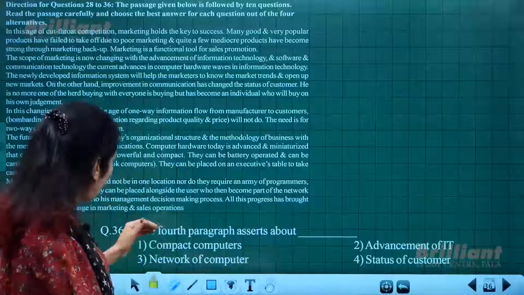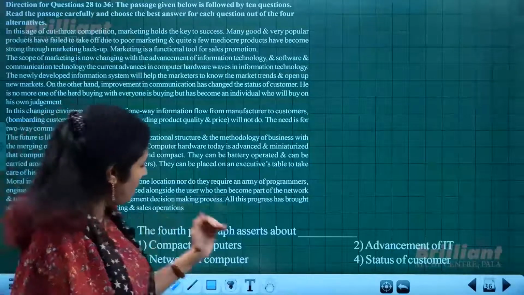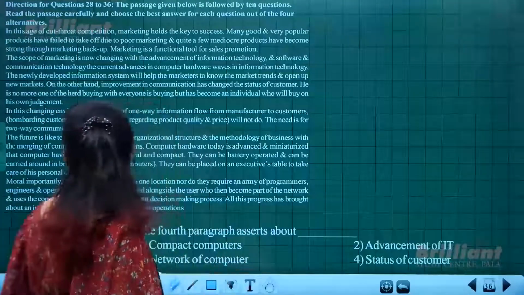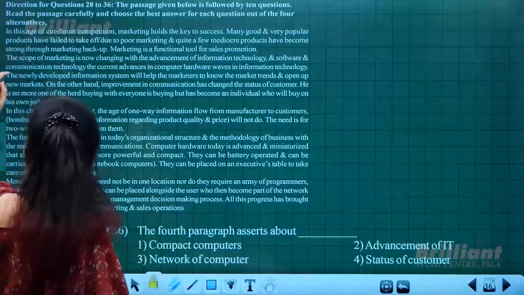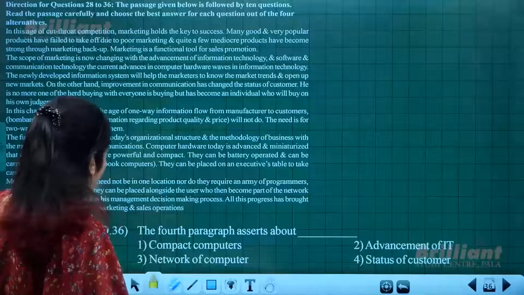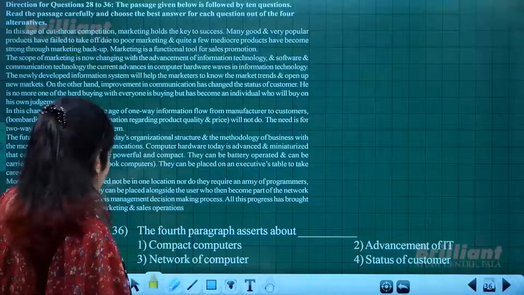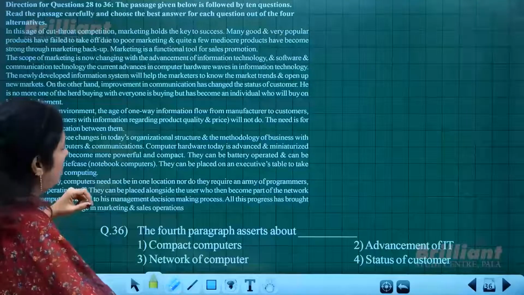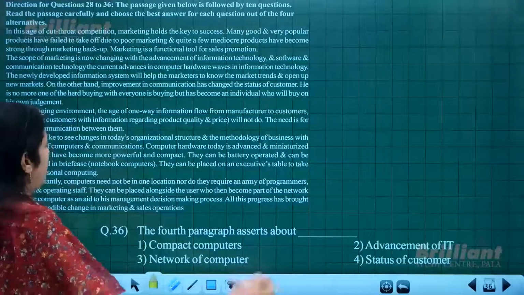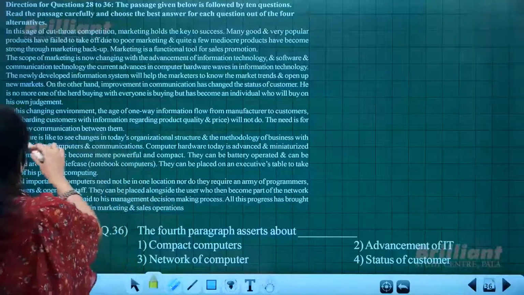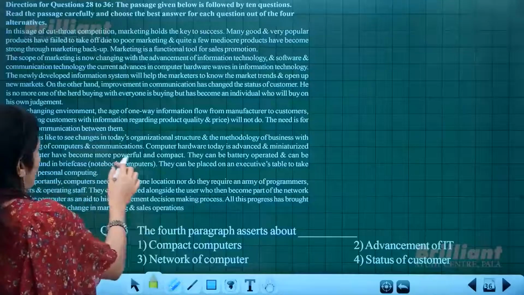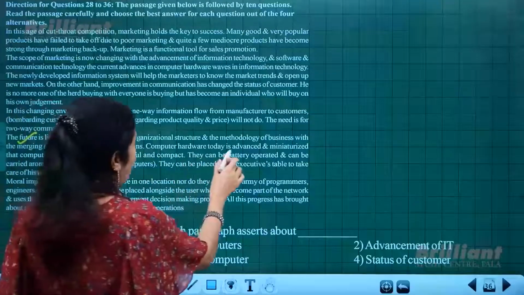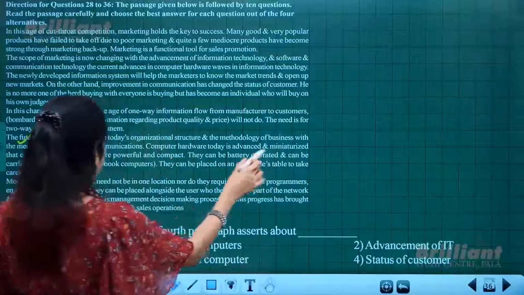Okay. Now, the fourth paragraph asserts about dash. So, fourth paragraph: 1, 2, 3, fourth. See this one. This is the fourth paragraph. Computer hardware today is advanced and miniaturized.